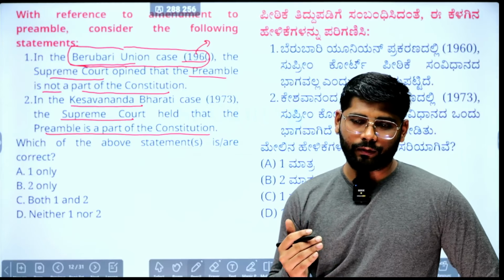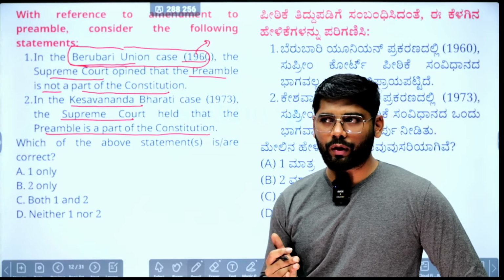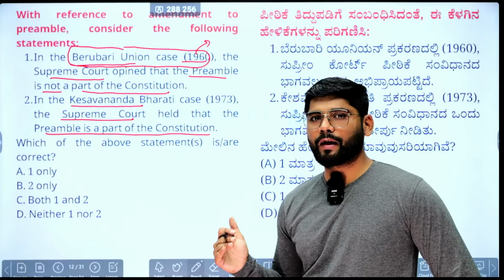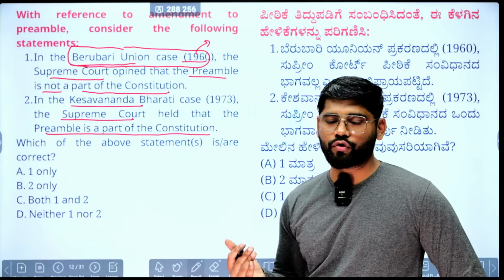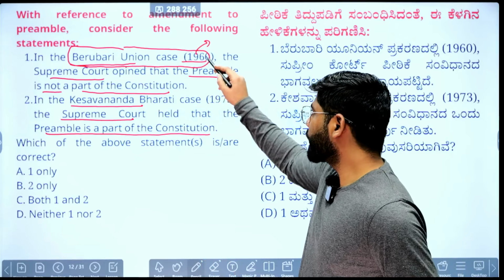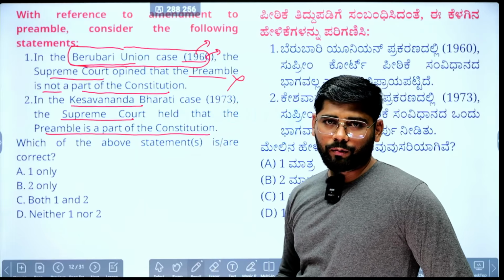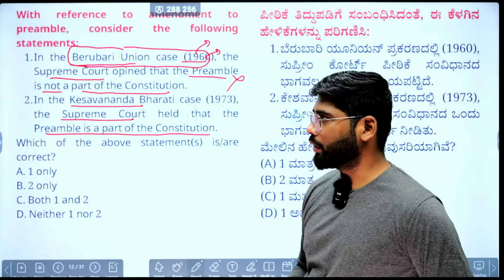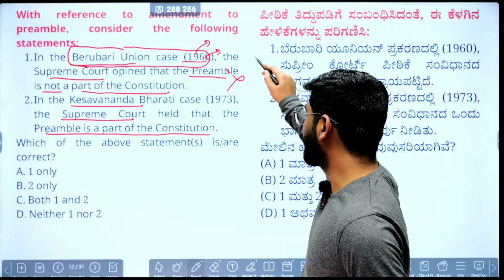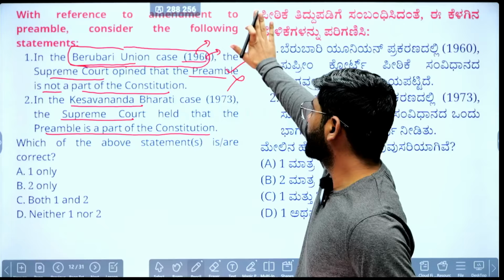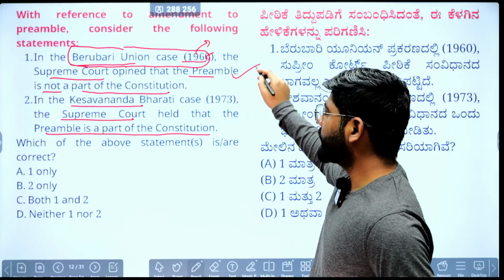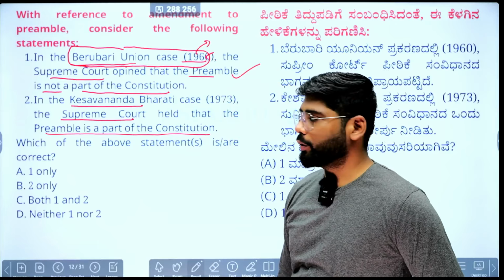Second, the Supreme Court or other constitutional courts can take reference to the preamble while interpreting the Constitution. This is the positive opinion given by the Supreme Court in Berubari Union, but they did not say that the preamble is a part of the Constitution. They rejected that. So the first statement is correct.